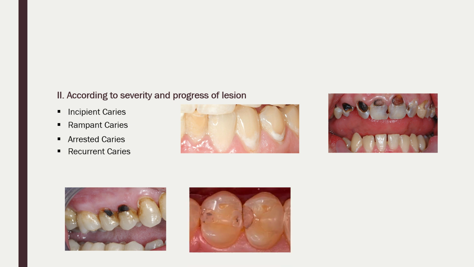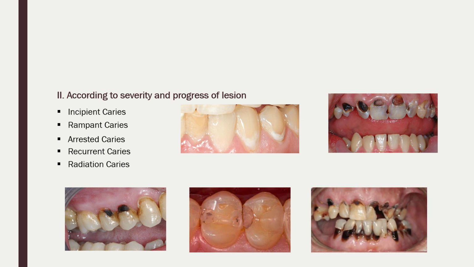Then is the recurrent caries. Once we have restored the tooth, but caries has occurred again at the margin of the tooth and the restoration, that is the recurrent caries. Then is the radiation caries. Radiation caries occurs in patients who have undergone radiotherapy for oral cancers, which leads to xerostomia.